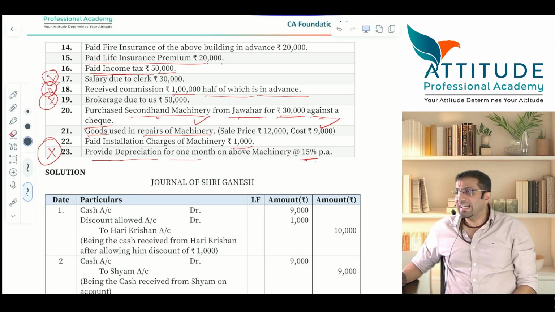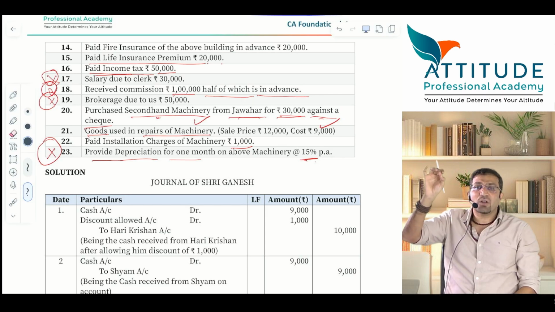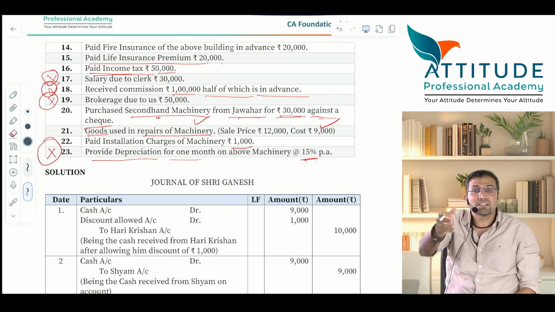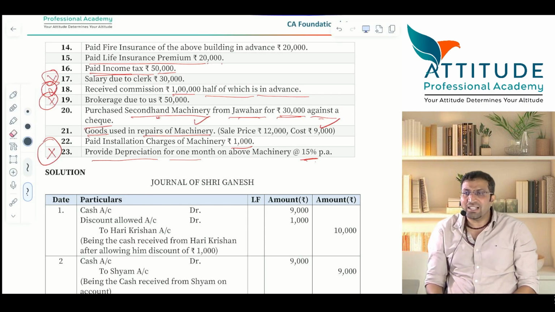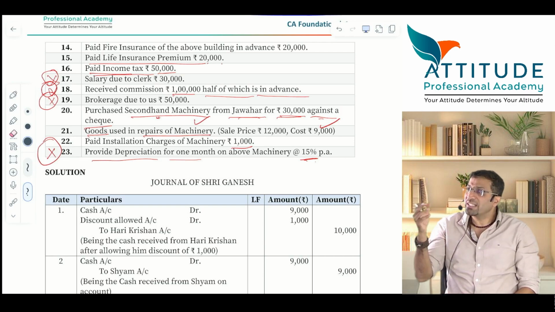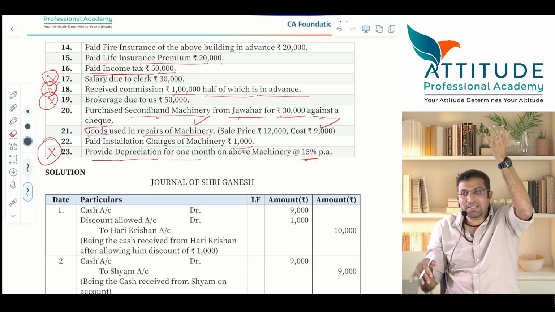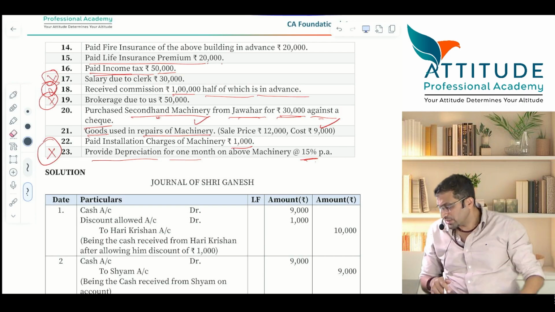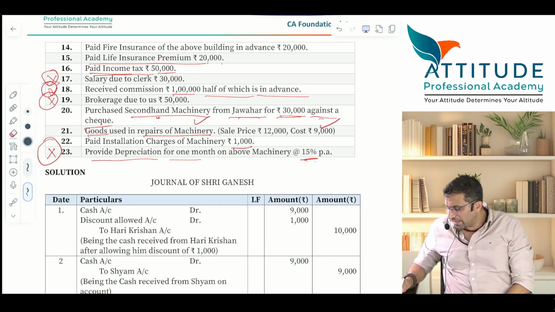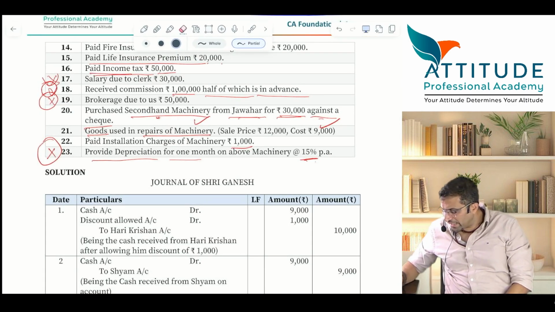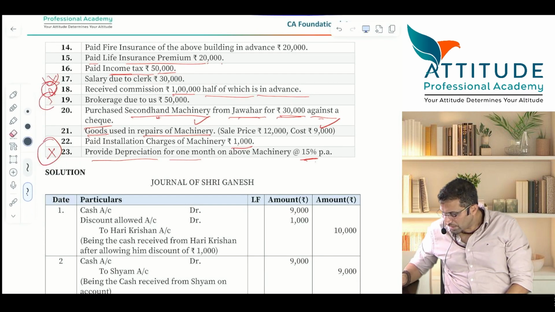500. Entry will be depreciation account debit, expense increases, reduction in the value of an asset, to machinery. Asset reduces. Expense increases. Asset reduces. Is that clear? But anyway, these 4 will be taken later on. Any difficulty?